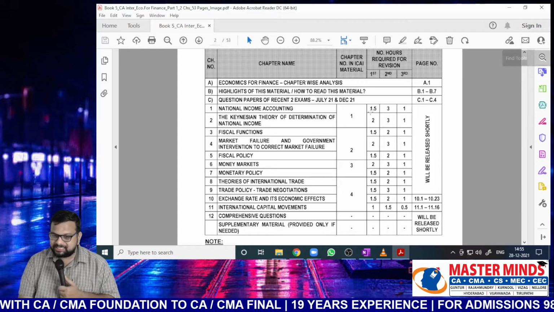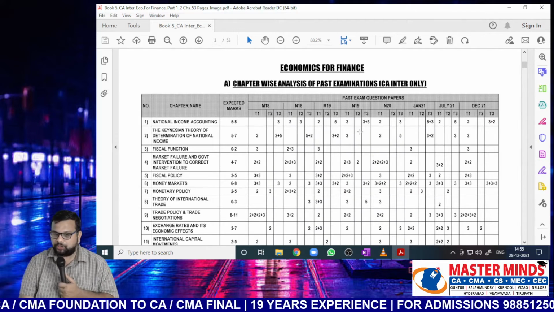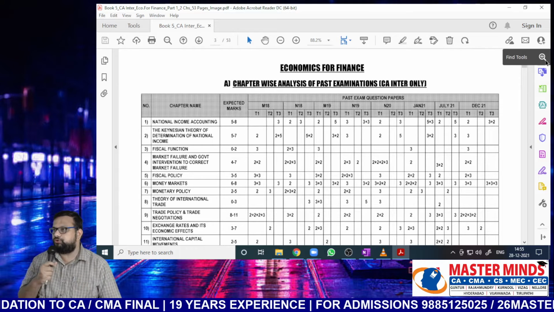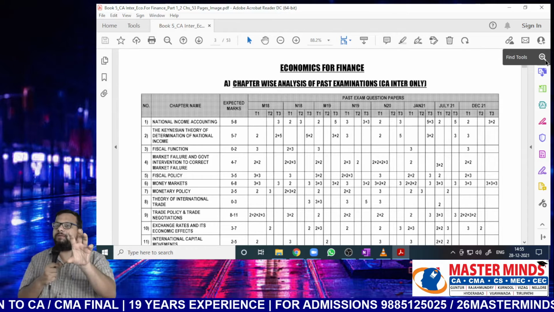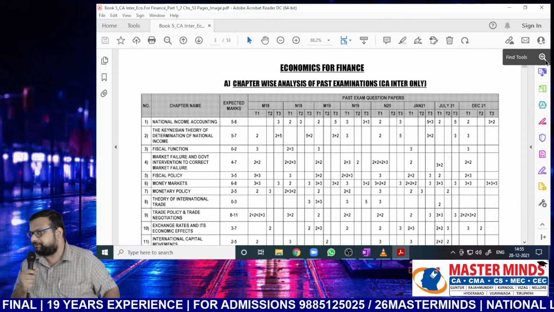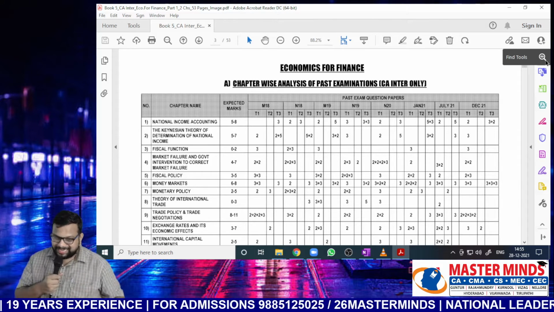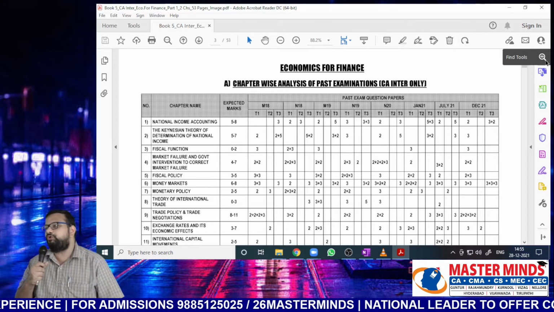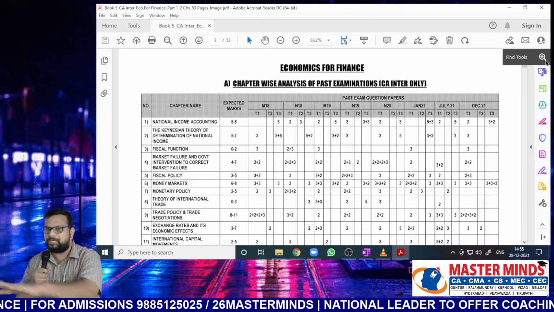Right, Nana. So let us see the weightage. That is the most important aspect of this subject, Nana. You can see a sheet has been given to you where we have given how many marks are covered from each chapter in each examination, or in each attempt. If you look at national income accounting, Nana, regularly we are getting 7 to 8 marks. Minimum 5 marks, maximum 8 marks.